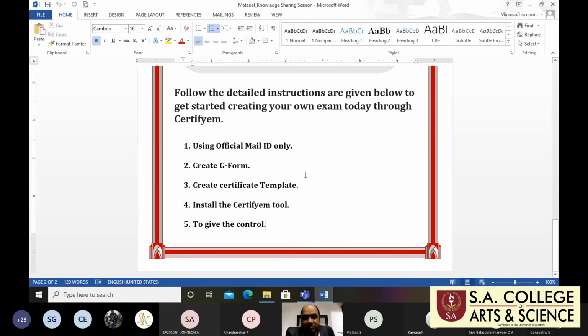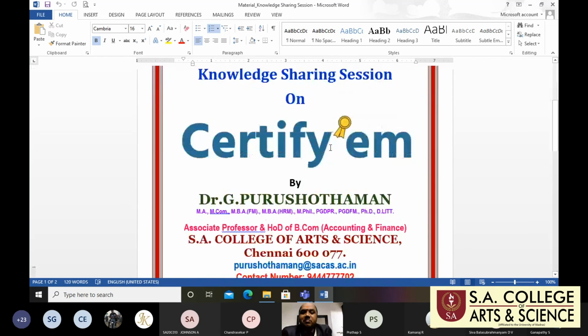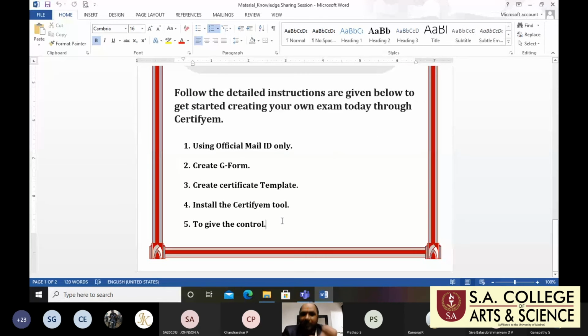I don't have a number of pages. Simply I'm using the front page templates and giving only 5 points. So in this knowledge sharing session on Certify-M, I'm explaining and covering only 5 points. These 5 points are the fundamentals, the foundations. If you understand easily, then you can automatically generate the Google form as well as certificates. So now we are going to the practical session. Are you ready?